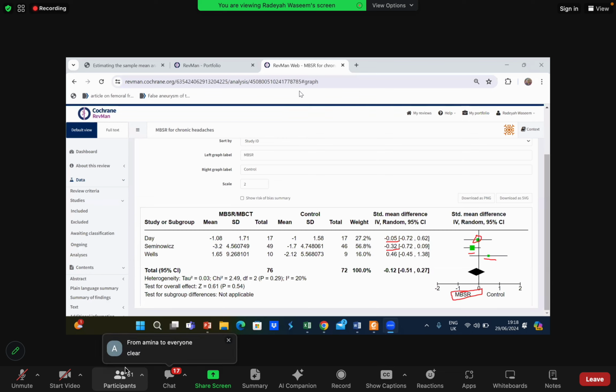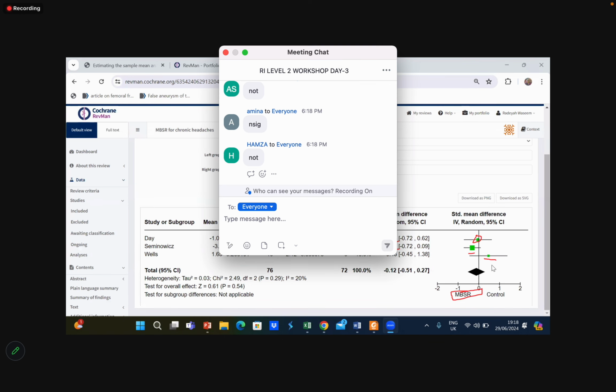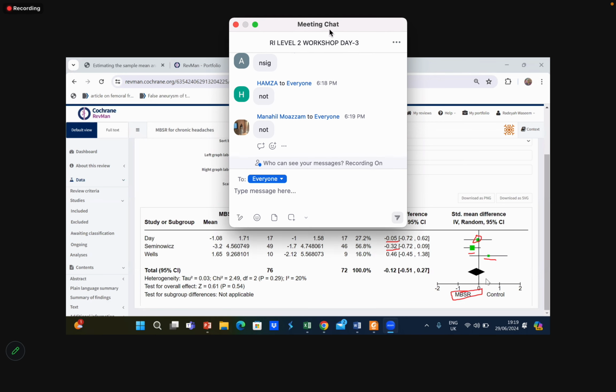Now, can you tell me if this result is significant or not? Before going towards the significance, can you tell me what side the result is favoring? By looking at the standard mean difference value and the diamond, which side is it favoring? Yes, it decreases the outcome. It is favoring the interventional side.